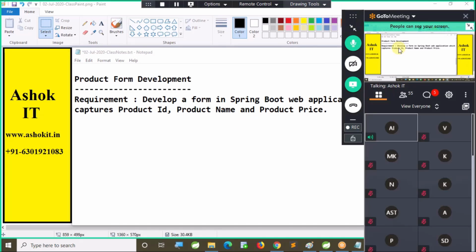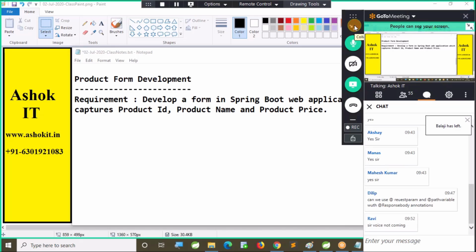Product ID, product name, and product price it has to capture.